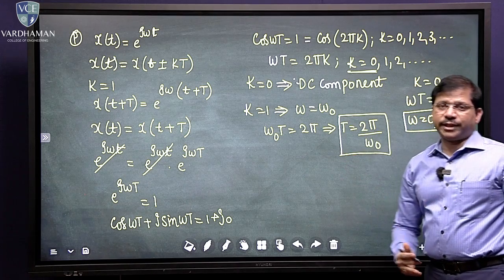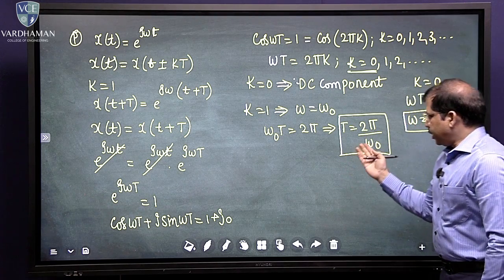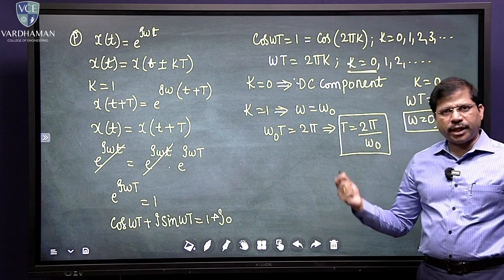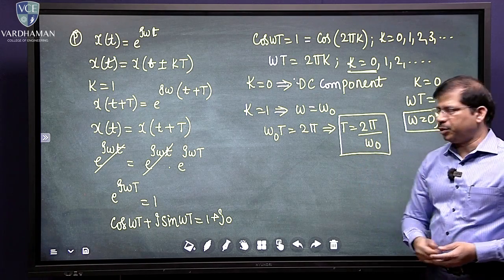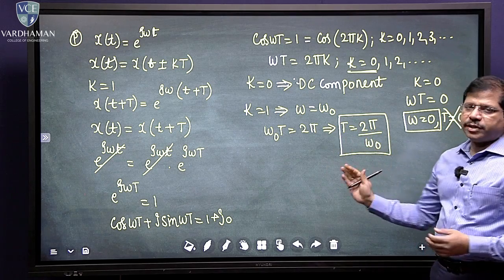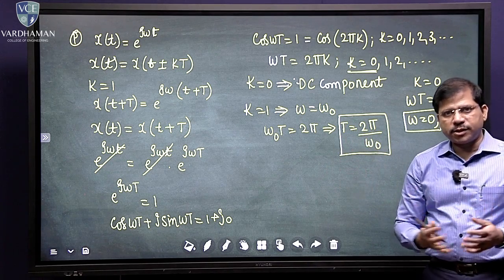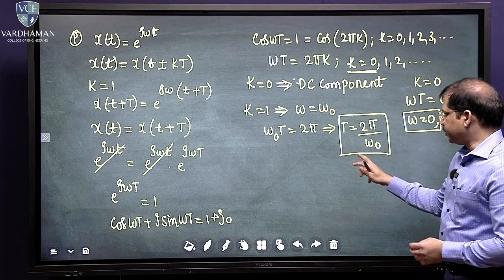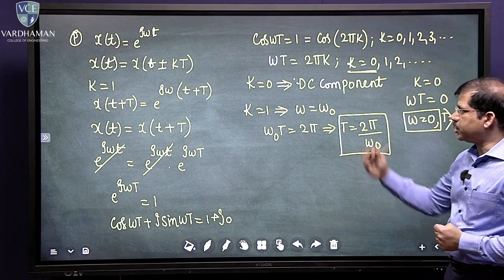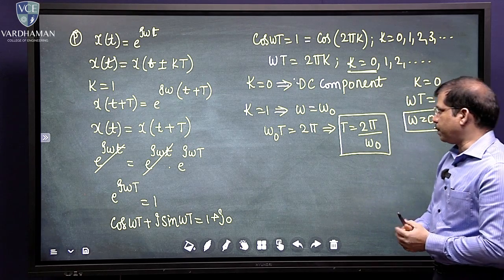This is the derivation of the time period. Actually, this formula we know, because even in physics and the basics of periodic signals, normally we just take this formula. But there is a little derivation behind this, because I wanted to emphasize something called harmonics here. That's the reason I've derived this, and this derivation is also very important because this is the point where you will understand the concept of the DC component also.